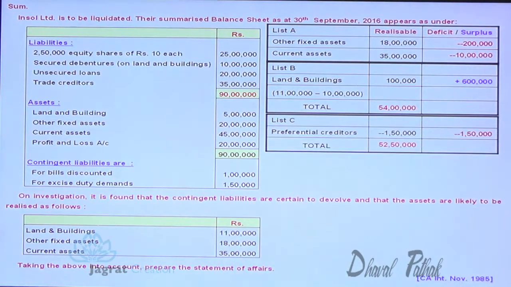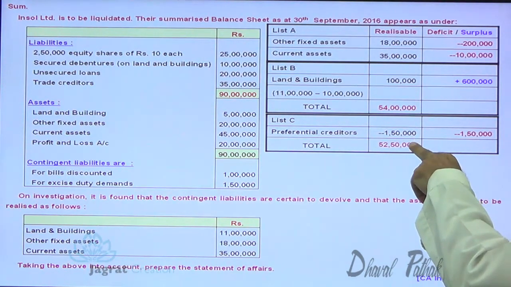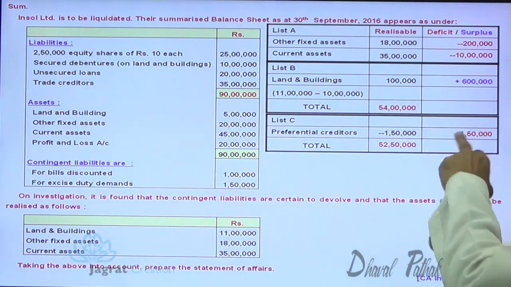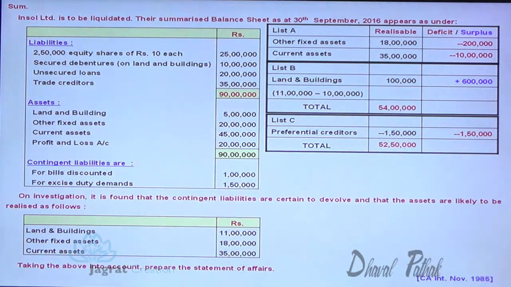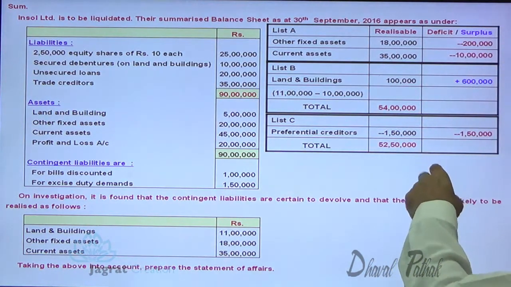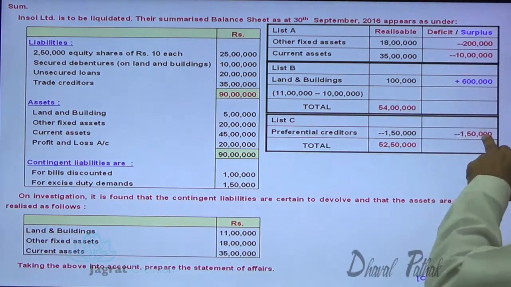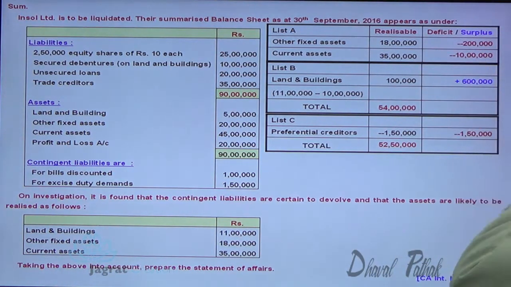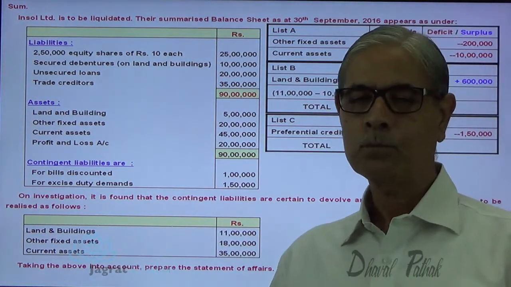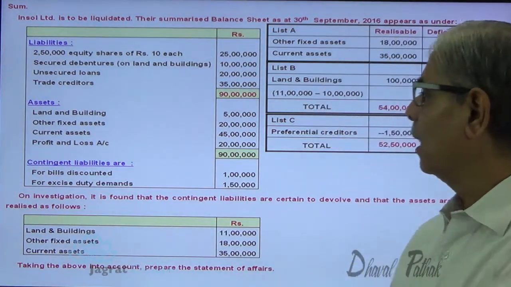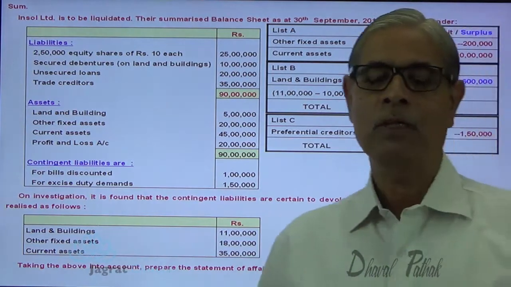So next, as per list C, preferential creditors are paid. 1,50,000 rupees are payable. So 54 lakhs minus 1,50,000, total available with the liquidator is 52,50,000. And this is the unrecorded liability required to be paid. So when it is recorded, it increases the deficit. So I have recorded that with deficit. Now, A, B, C, 3 lists are over.